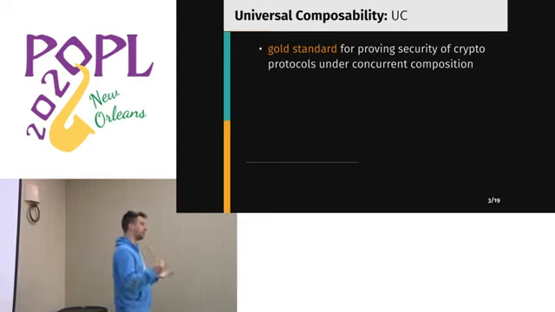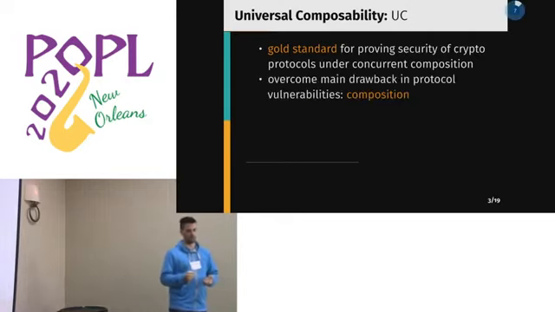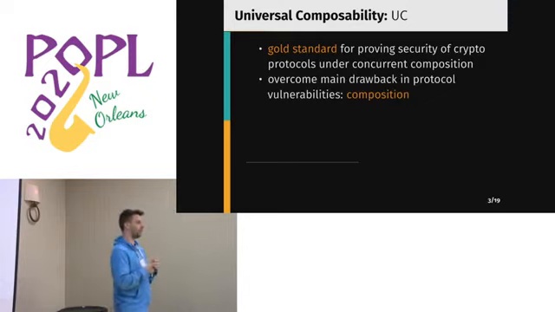So UC is the gold standard for proving that cryptographic protocols are secure. And the reason that UC is so good is that oftentimes cryptographic primitives are proven secure in isolation. And then when these are composed into larger protocols, something in the protocol breaks those security guarantees that were proven in isolation.